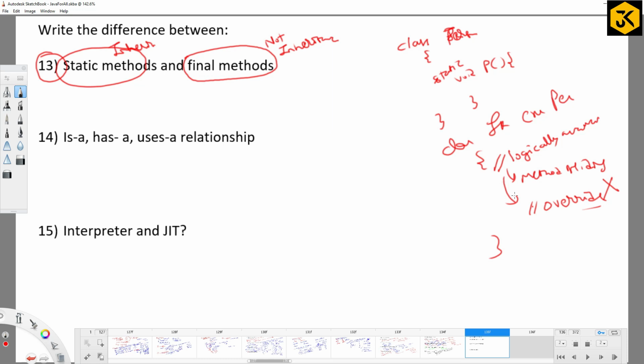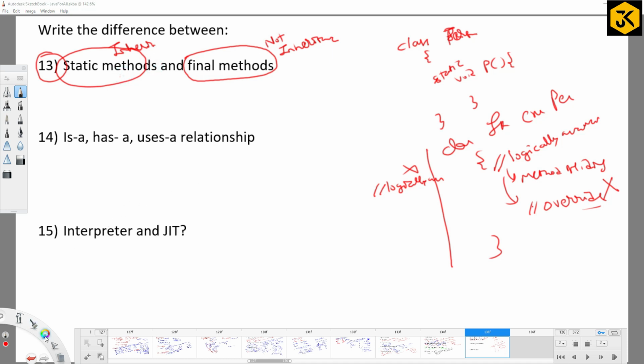Whereas coming to the static method inside interfaces, is it allowed to override? There also it won't allow overriding, and that too it is not logically available. If you check clearly, it is not logically available. This is the difference between static methods and final methods. Okay? Fine. So you have to make sure to differentiate between the static method inside a class and the static method inside an interface.